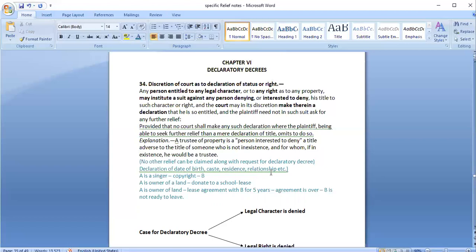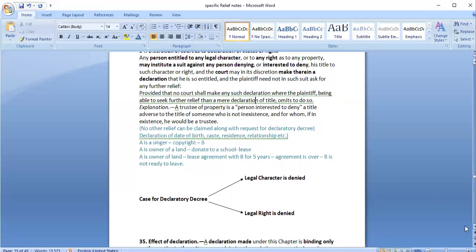So it is the discretion of the court first of all, and secondly, only when that declaration is sufficient and we do not have any other rights, only then would the court provide a declaratory decree. There are two conditions: legal character is denied or someone is willing to deny, or a legal right is denied or someone is willing to deny. In such cases, a case can be filed for a declaratory decree. Accordingly, based on the discretion of the court, it may be granted to the person.